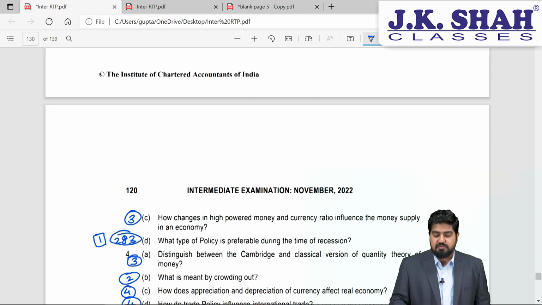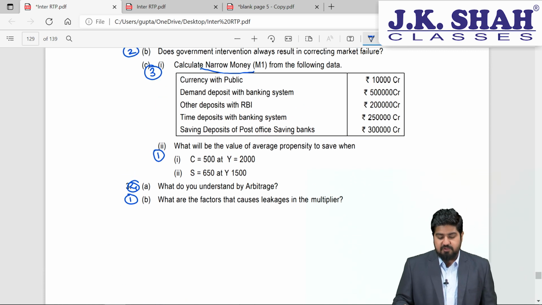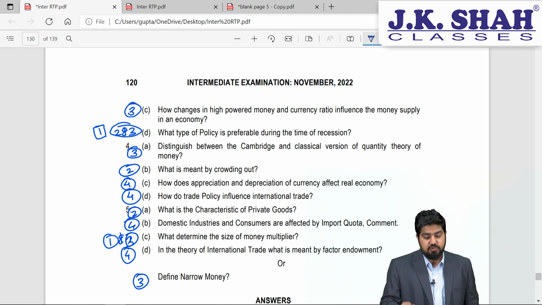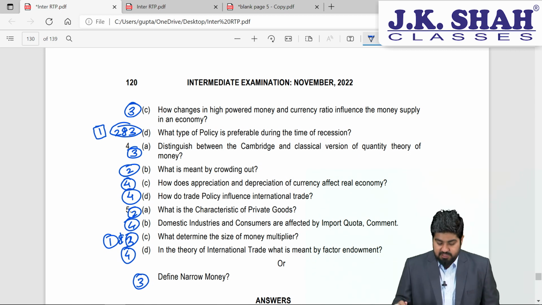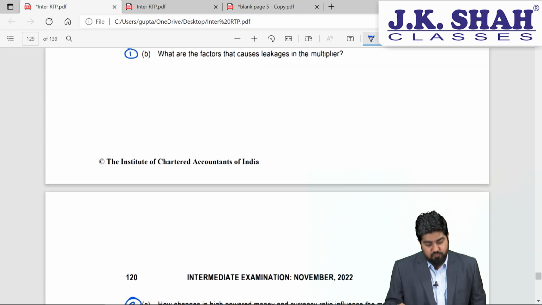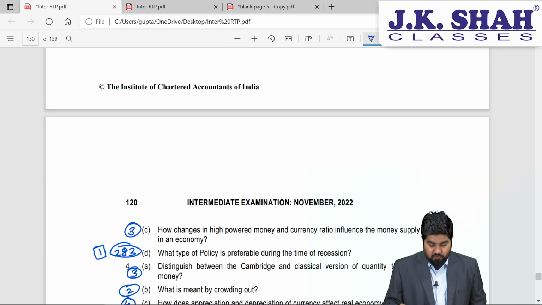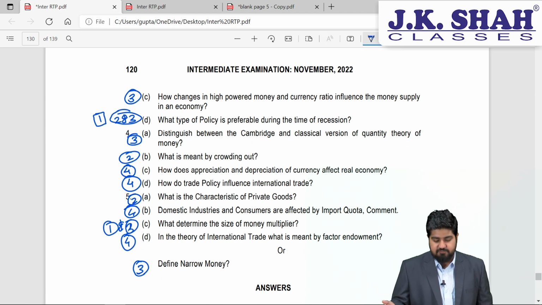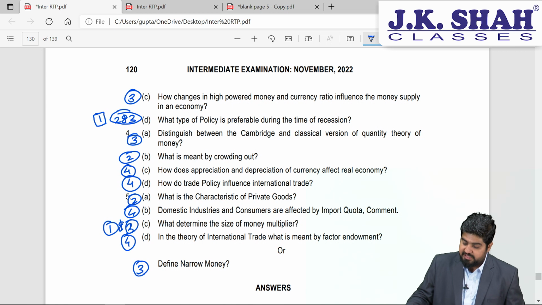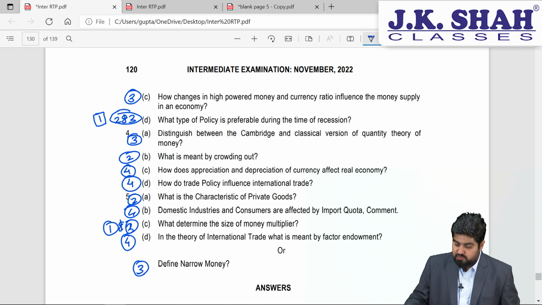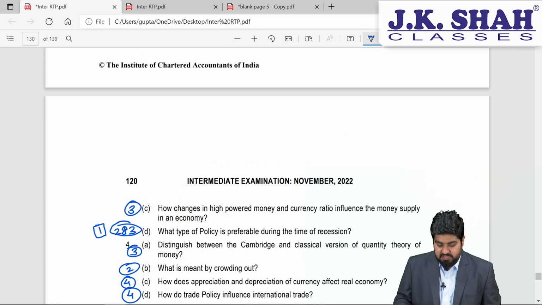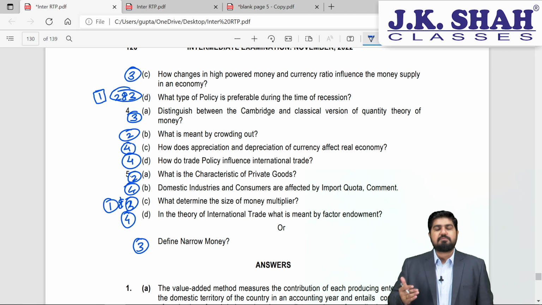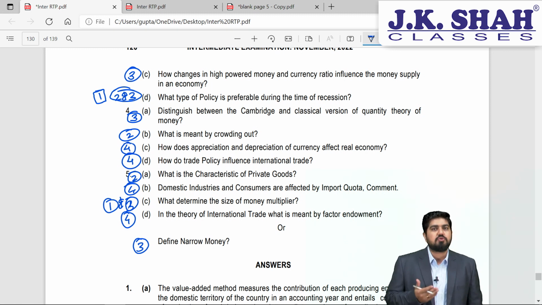So it doesn't actually matter which one you select. If you have prepared chapter number 4 very well, then you should be going for question number 4. If you have prepared chapter number 2 very nicely, I think question number 3 or 5 will be equivalent. If you have prepared the third chapter very nicely, then you should be going for question number 3, and then question number 4. So it depends upon which chapter you are more confident about.